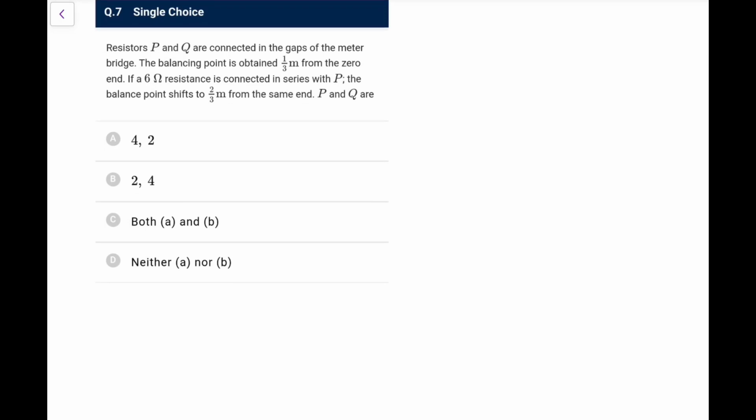Now, the 7th question. Resistors P and Q are connected in the gaps of the meter bridge. The balancing point is 1 by 3 from the 0 end. If a 6 ohm resistance is connected in series with P, the balance point shifts to 2 by 3 from the same end. Find P and Q.